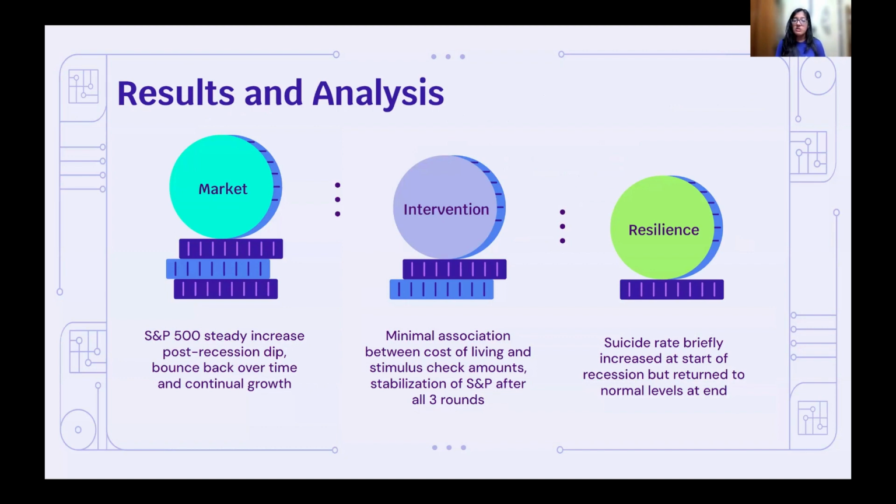Furthermore, we found that there was a minimal association between cost of living and stimulus check amounts. However, there was a decent association between the S&P 500 and the 3 rounds of stimulus checks. And finally, we concluded that because of this, the suicide rate did briefly increase at the start, but it then returned to normal levels, showing that overall the United States has been resilient economically and in our mental health in the face of a recession.